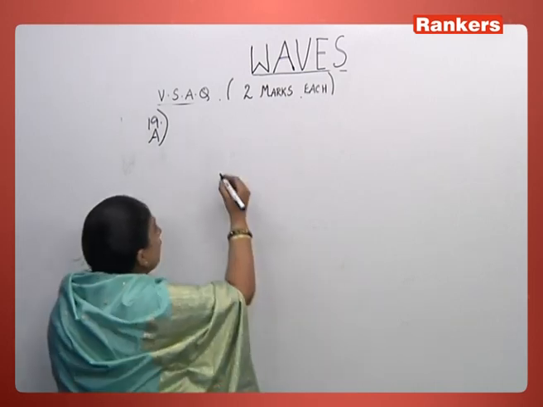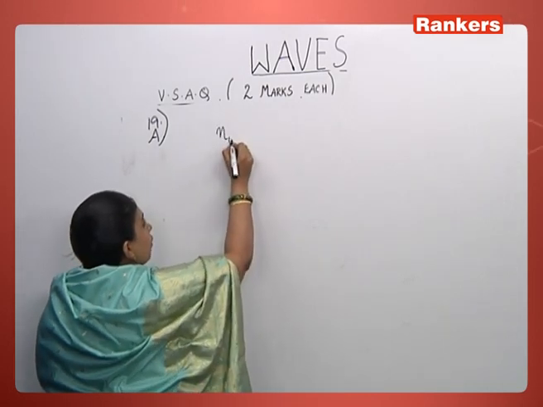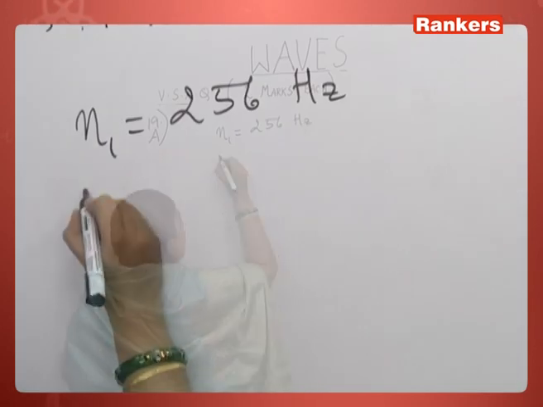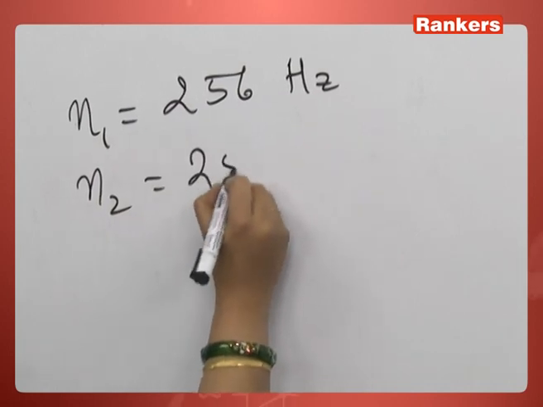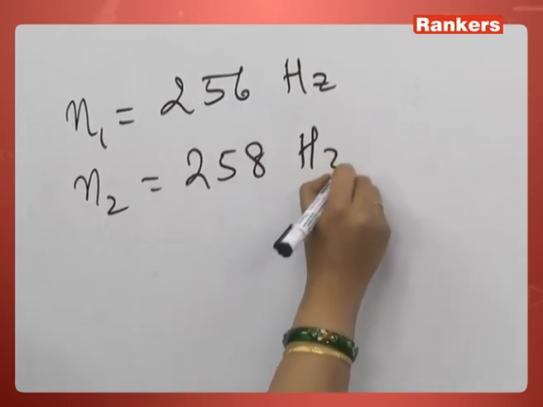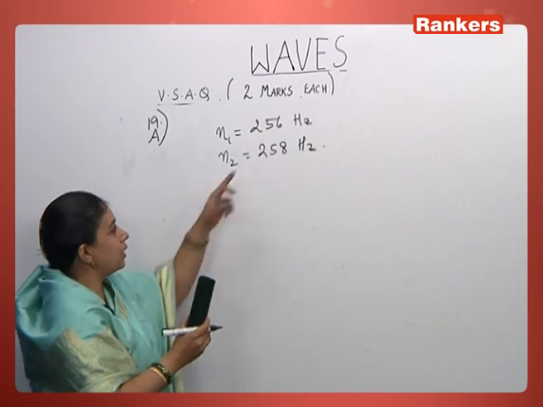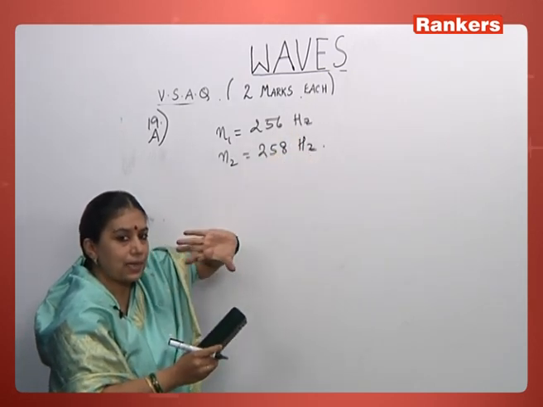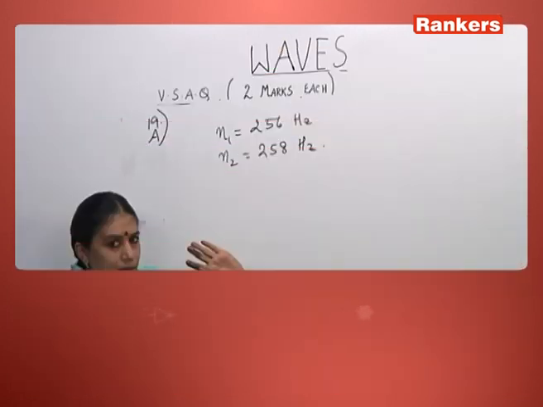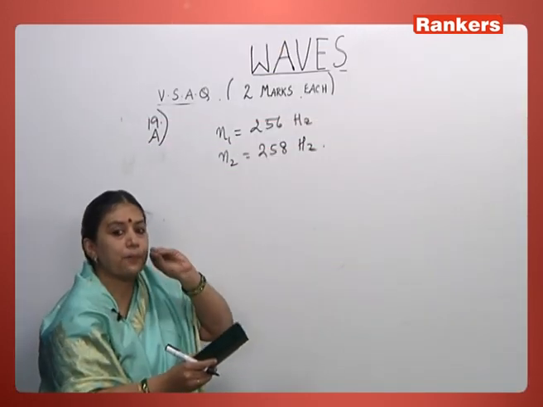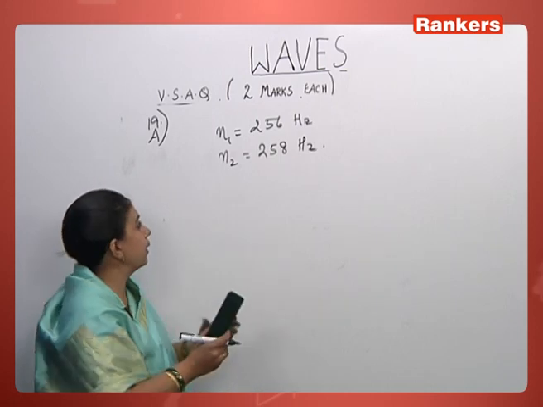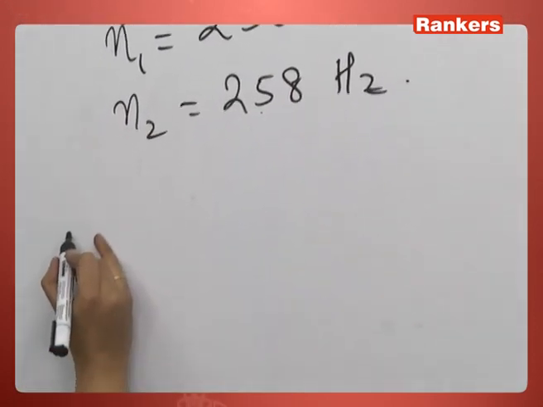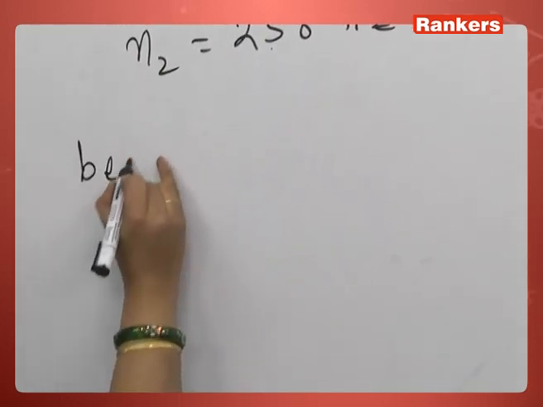For example, take a wave of frequency, say 256 hertz, and another wave of frequency 258 hertz. What do you mean by hertz? Number of vibrations made in 1 second. So, frequency is the number of vibrations made in 1 second, and beat frequency means the number of beats heard in 1 second. When I talk about the first wave and the second wave, the formula for the beat frequency is given as